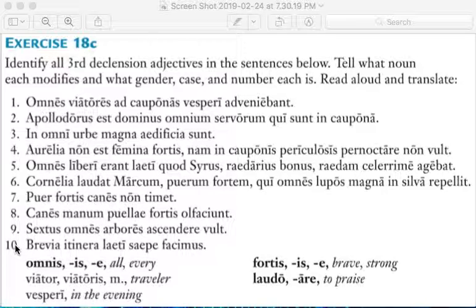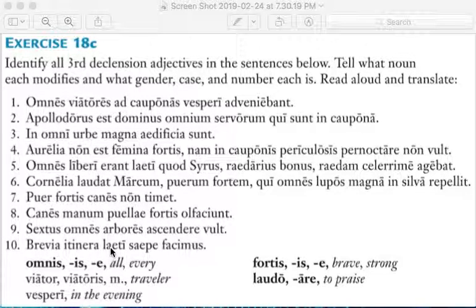Number 10 is often a problem sentence for students, but let's see what we can do with this. Brevia itinera laeti saepe facimus. Saepe is the simple word here, often. It's an adverb. Brevia and itinera are both third declension words. Brevis means short, and iter is the word for journey or trip. So brevia is modifying itinera, short trips.